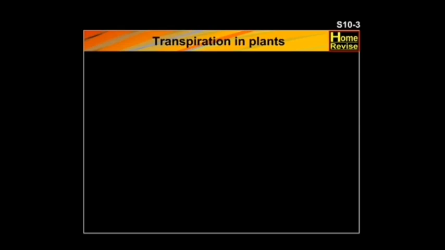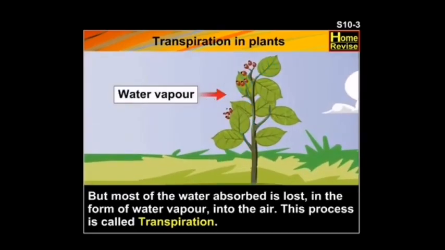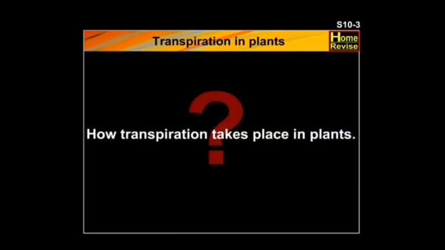Transpiration in plants. We know that roots absorb water and minerals from the soil. But most of the water absorbed is lost in the form of water vapor into the air. This process is called transpiration. Let's learn about how transpiration takes place in plants.